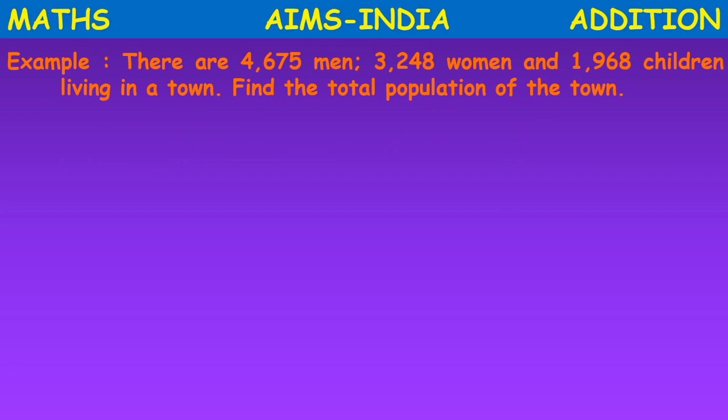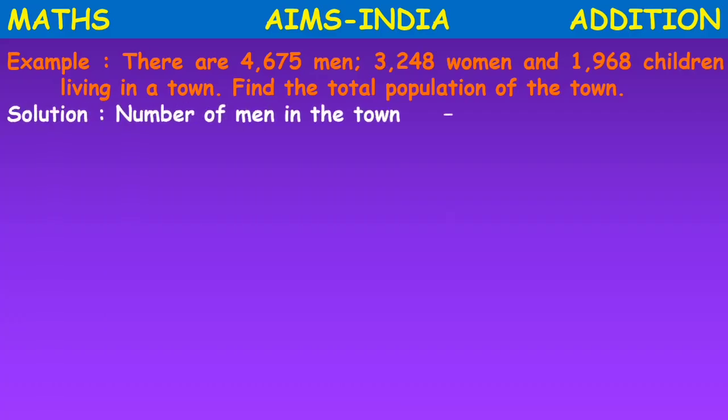What are they asking us? They are saying that there are few men, women and children living in a town. We should find out the total population. What does population mean? Population means number of people living there. Yes, we should find out the total number of people living there. How can we find out the total? We find out the total by adding the given numbers.